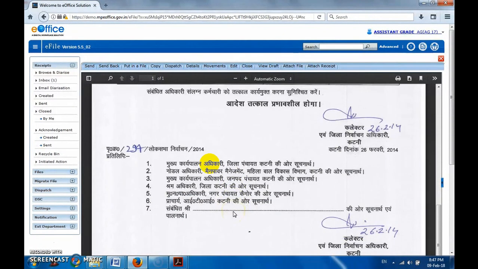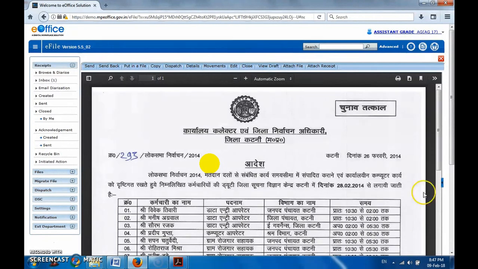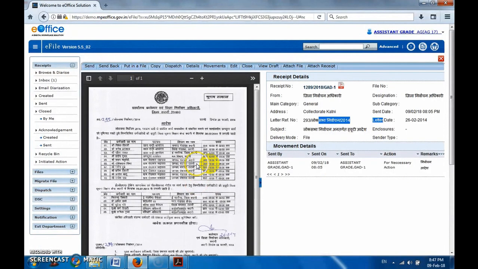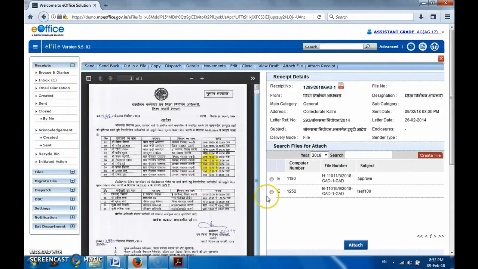Okay. Now I need to put up a file to raise the requirement of hardware. For that, I can directly click on this option above, put in a file, or can go to the file tab. We'll see that also. First try put in a file. So click on it, let it open. It will show all files at our level here. If this is related to these files, we can choose it.